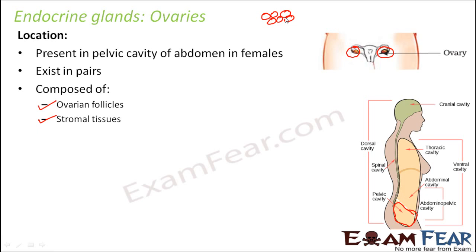Now once the egg is released, what happens to the ovarian follicle? The ruptured follicle forms a structure which is known as corpus luteum. So that is the process that takes place. These ovarian follicles, after ovulation, form the corpus luteum. This is the structure which is formed after ovulation.